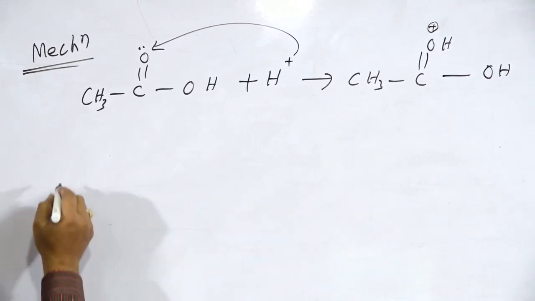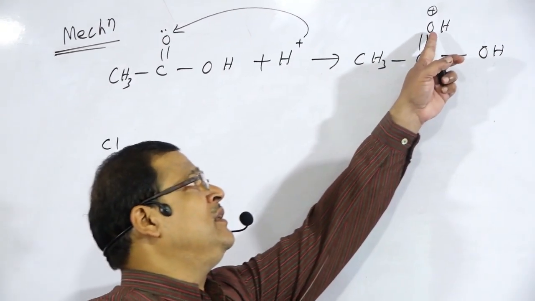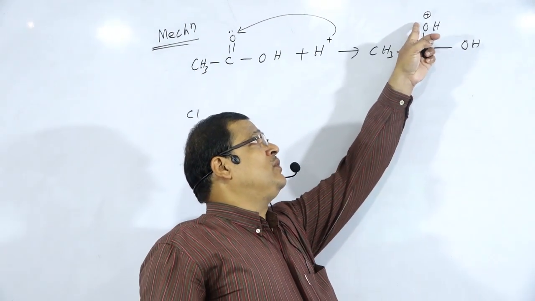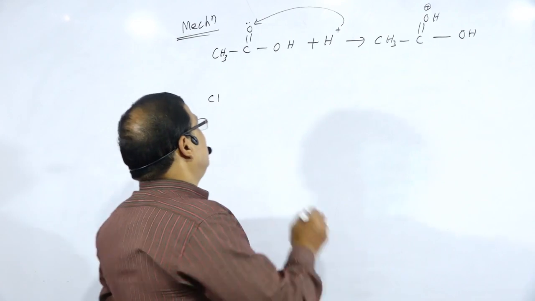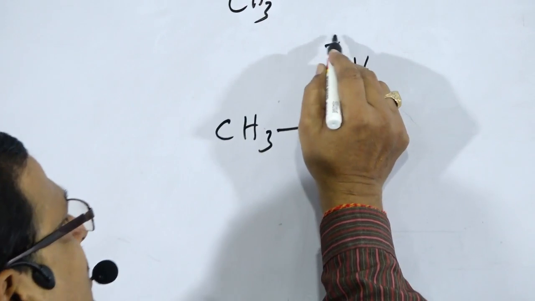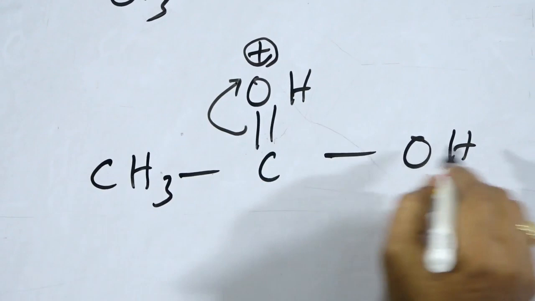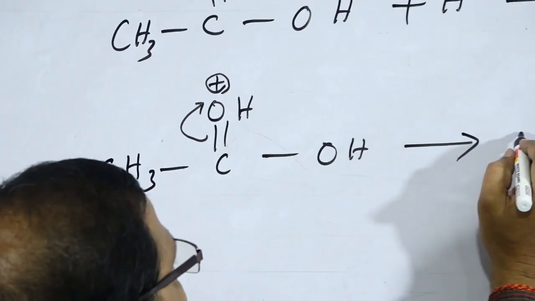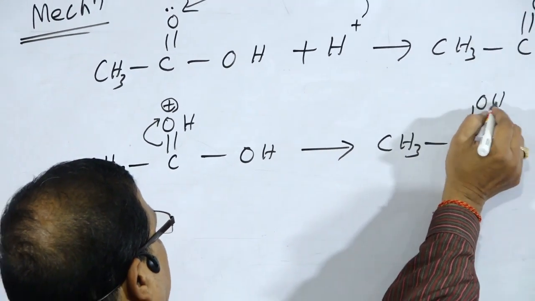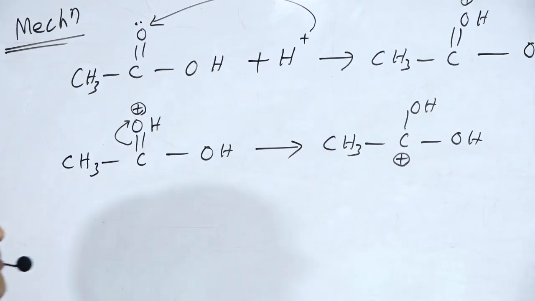In the second step, there is the formation of a trivalent oxygen atom. So this bond will be shifted to that oxygen atom. CH3 C double bond OH plus OH. This bond is shifted to this one, and then there is the formation of a carbocation, CH3 C OH OH, and this becomes positively charged.